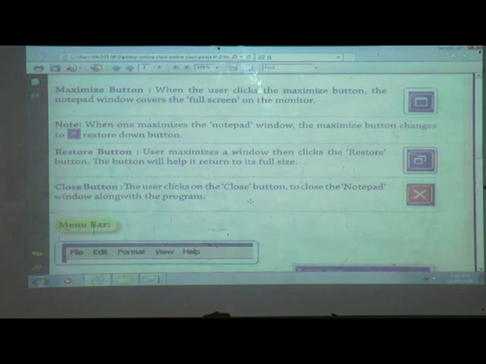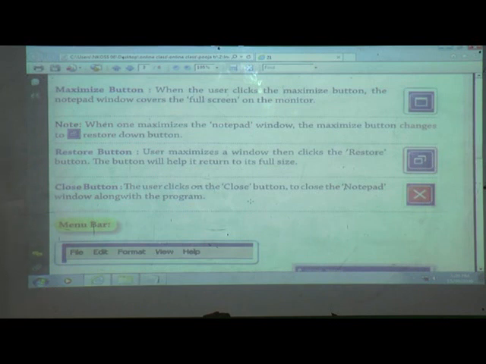Maximize means if you want this window as a full screen, that time we can press the maximize button. And the last one is the close button. If you don't want this window, that time we can use the close button. Got it? The first Notepad component is the title bar. The title bar has three main buttons. Got it? And what is the use of the title bar?